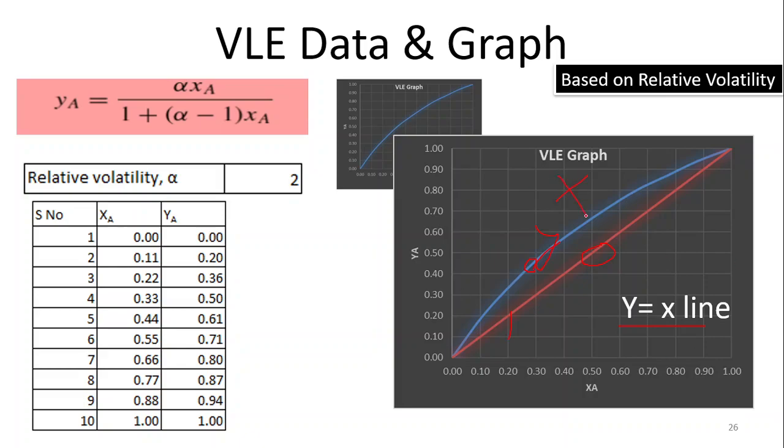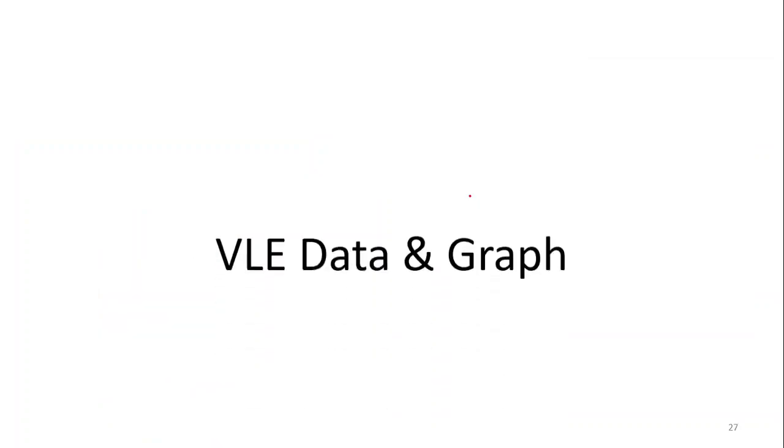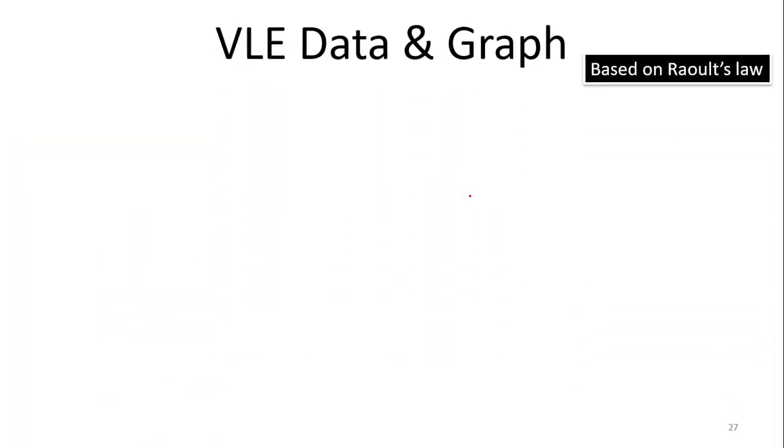This is the XY diagram, you can say XY graph. So in this way we have developed the XY data, as well as the graph, with the help of the relative volatility. Now come to the second model, which is based on Raoult's law. We can develop the VLE data.